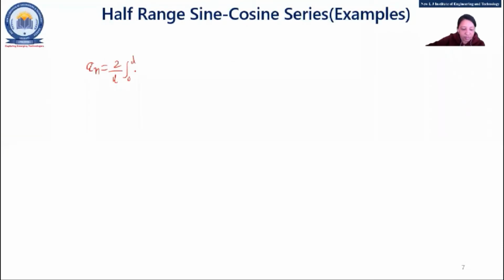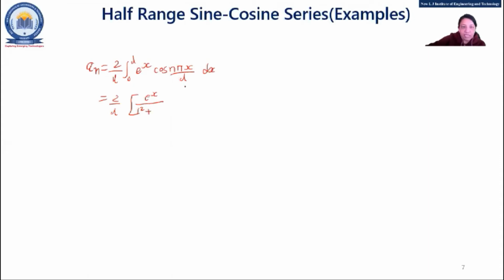I'll directly write down f(x) is e raised to x, and with that we'll write the cos term, that is cos(n pi x by L) dx. Do it the same, see, e raised to x cos n pi x, same as the previous case, right? So we have to apply that e raised to ax cos bx formula. So for that e raised to x, our a is 1, so 1 square, right? e raised to ax. Now b is what?